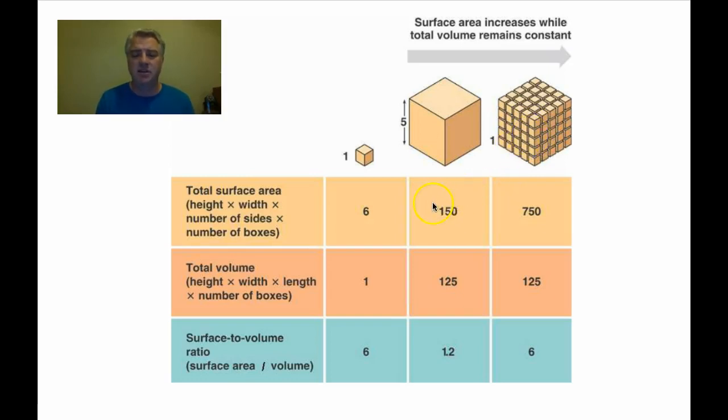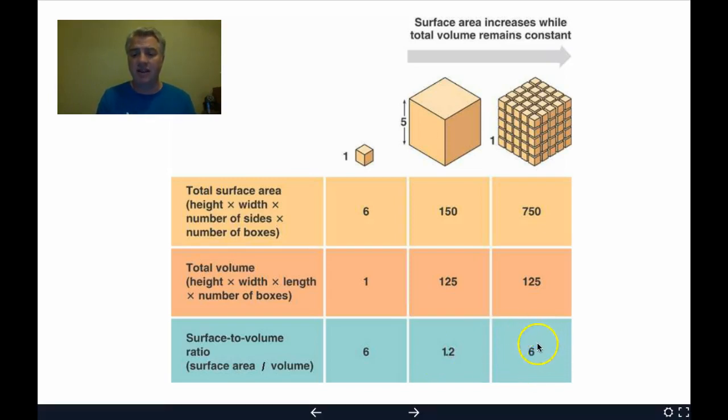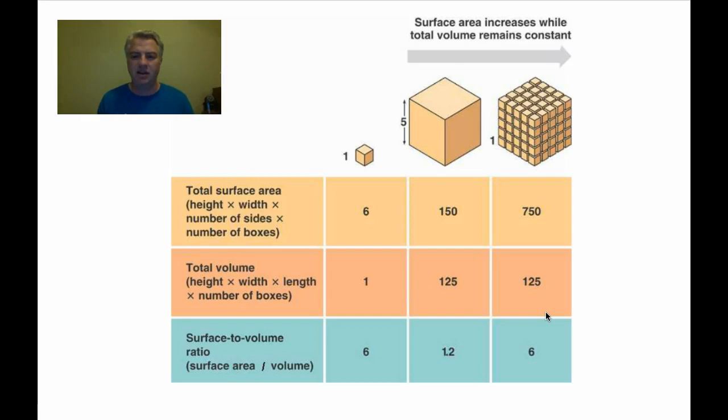As a cell, or any structure, increases in size, the volume is going to increase much faster than the surface area. That gives you a low surface area to volume ratio. Cells want a high surface area to volume ratio, and that allows them to be more efficient in taking nutrients into their cells and getting rid of wastes.